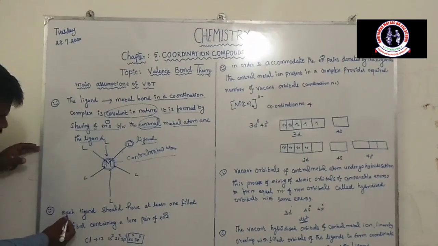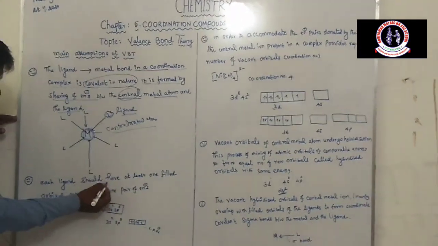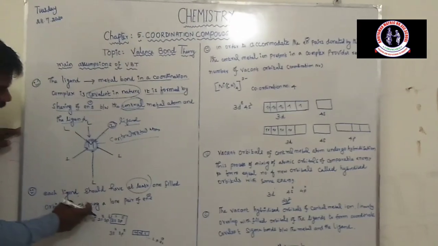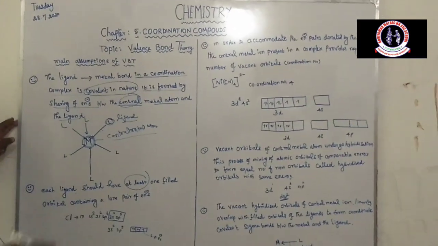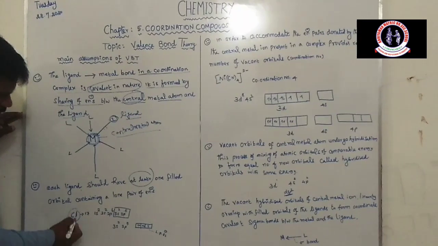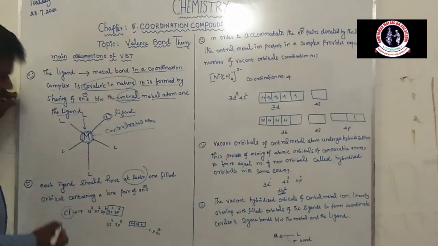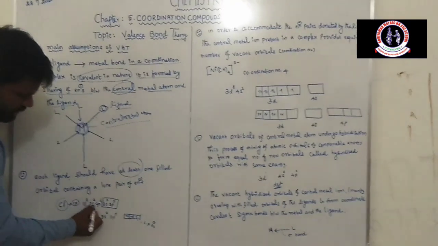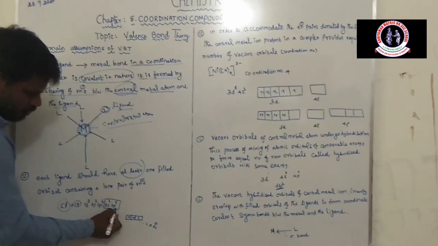The second point: each ligand should have at least one filled orbital containing a lone pair of electrons. Example, students, chlorine. Chlorine is a weak field ligand. The atomic number is 17: 1s2, 2s2, 2p6, 3s2, 3p5.